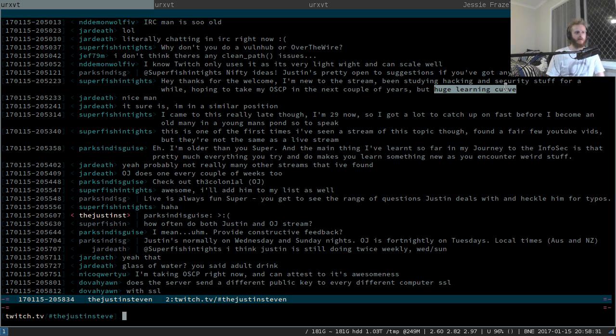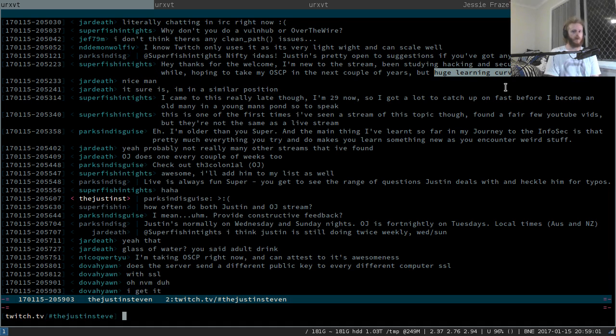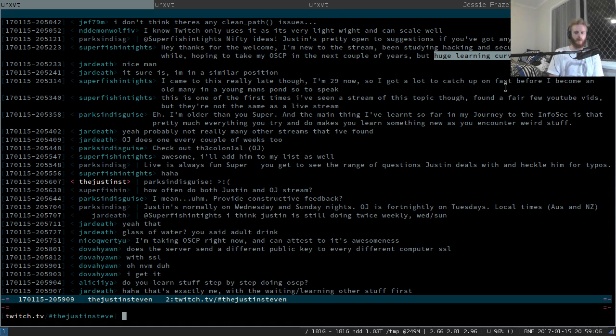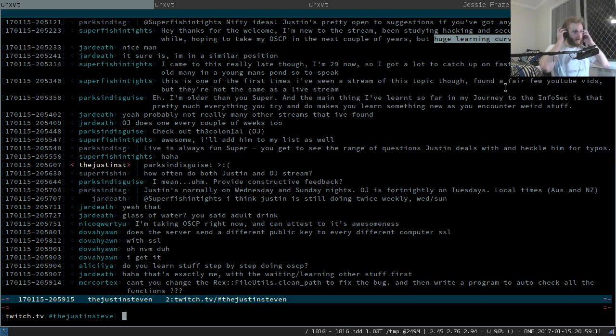And that to an extent is probably a good idea, and there are probably some things you should get familiar with before tackling OSCP. But honestly, the best way to get good at what you need for OSCP is to just do OSCP. There's nothing like actually getting into the material and the labs to really accelerate your learning. It'll be hard learning. It'll be a lot of late nights of whacking your head against the desk, not knowing how to get further, but you will progress so much more in those nights of frustration than you will with weeks or months of attempting to prepare. So prepare for it, but don't put it off for too long.